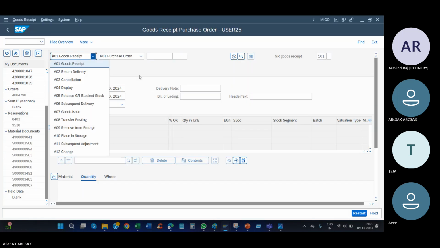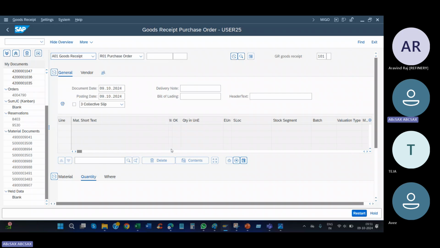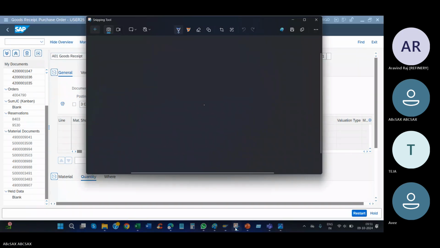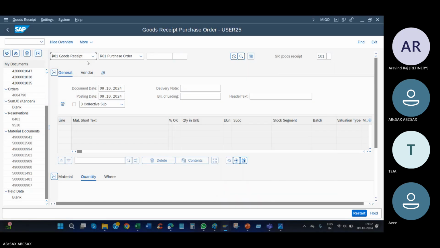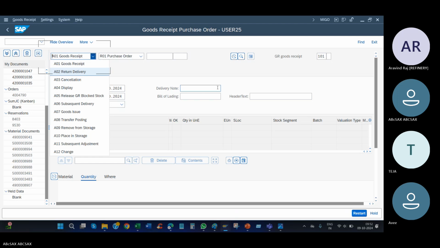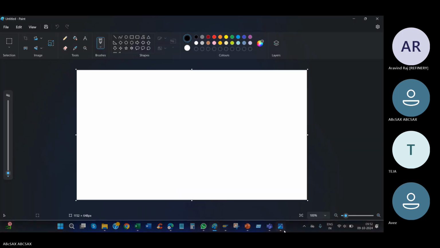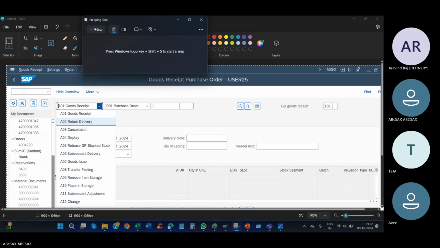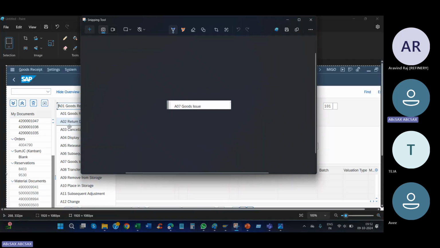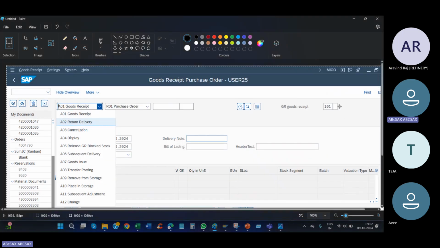So in this, goods issue and goods receipt, these two are important for us. This is what I told you about movement types 101 and 261.